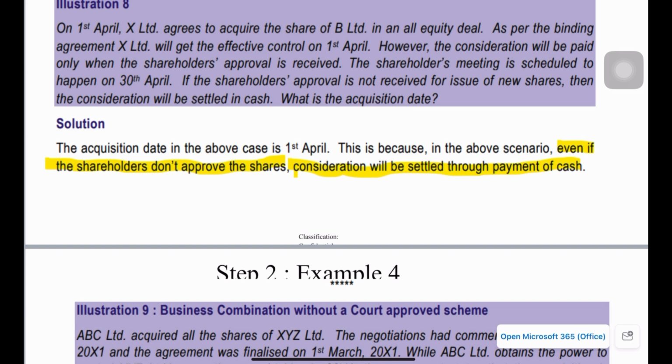If the approval is not received for the issue of the new shares, then the consideration will be settled in cash. So in this case, the shareholders' approval may not be absolutely required because the consideration can be paid in cash in case the shareholders' approval is not received. So in this case we can effectively take 1st April as the acquisition date, because on that date the control has been agreed to be transferred.